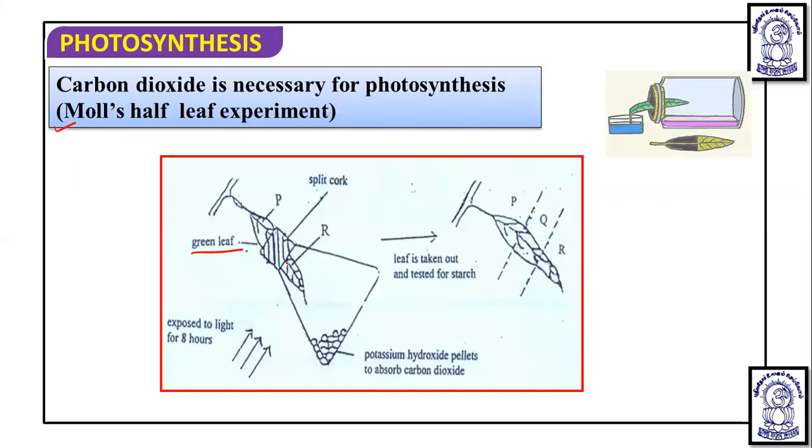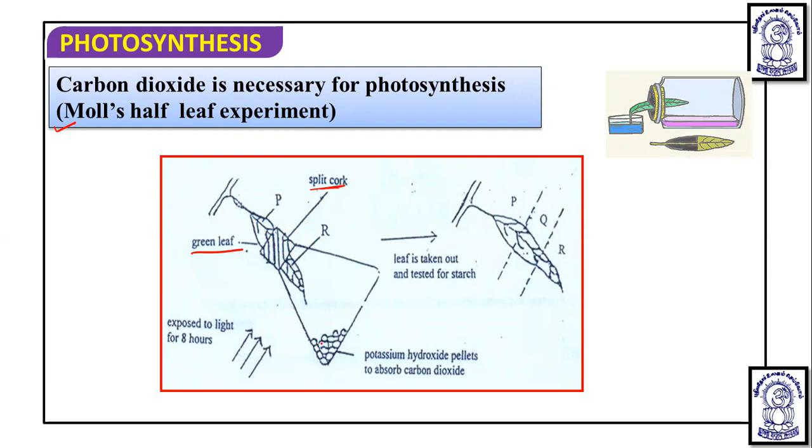Half of the leaf was inserted inside, and half of the leaf remained outside, and here it was properly closed with a split cork, so that only the leaf is inserted inside and no other material from outside can enter. In such a way we adjust this split cork. So this is the half part which is present outside, and this is the half part of the leaf which is present inside.